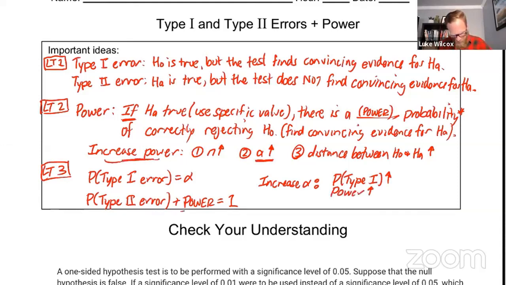But then go back here and think about it. If the power goes up, what has to happen to the probability of a type 2 error if those two are going to add up to 1? Well, the type 2 error has to go down. So the probability of a type 2 error actually goes down. And so the thing I want you to notice here is that when you're trying to decide your alpha level, whether to increase it or decrease it, it's having the opposite effect on the probability of a type 1 error and a type 2 error. And so depending on the consequences of the type 1 error and type 2 error, that might help you make a decision about your alpha level. For example, the administrators really didn't want to make a type 2 error, so they might have increased their alpha level in order to decrease the probability of a type 2 error.